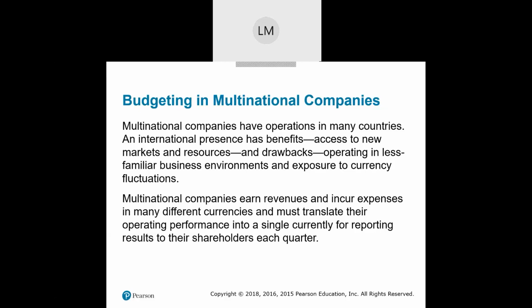So you're going to have to take, let's say, a loss of 500,000 pesos. You have to translate that into dollars at the end of the period and show it to your American investors, we're assuming the domestic company here, in dollar terms.